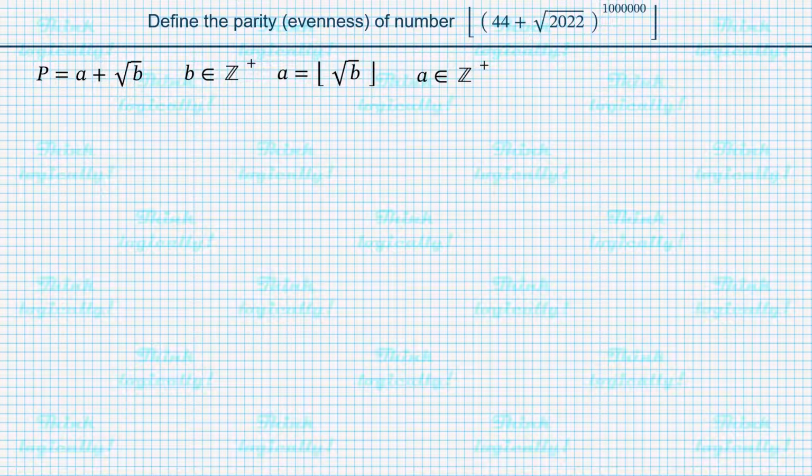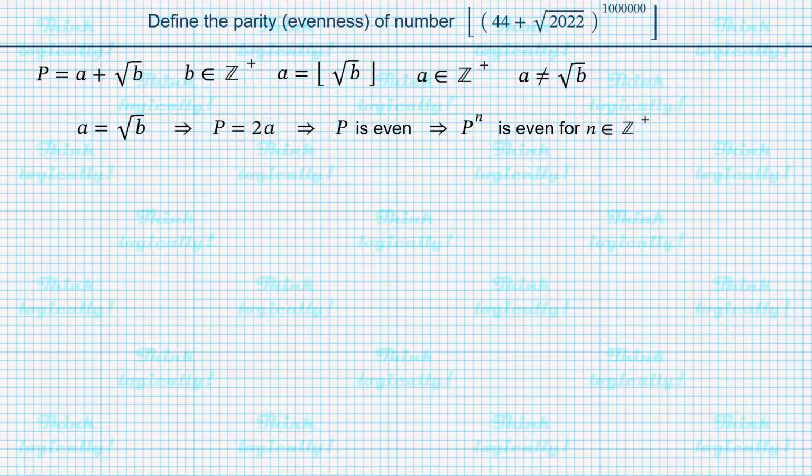We also need a to be different from the square root of b, because if a is equal to the square root of b, then p is just 2a. Therefore, p is not merely an integer, it is an even number. Therefore, p to the power of n is even for any positive integer n, and the problem is solved.